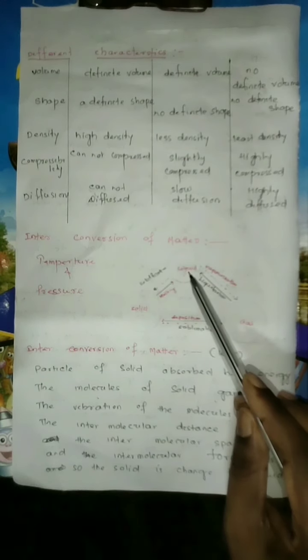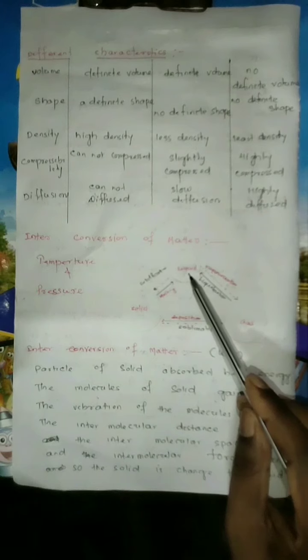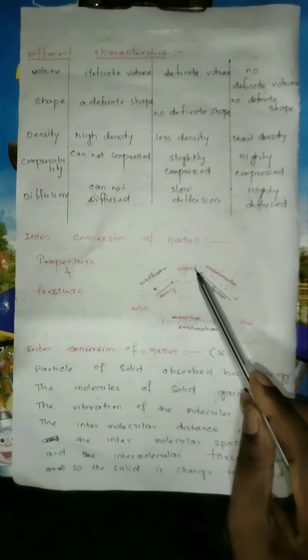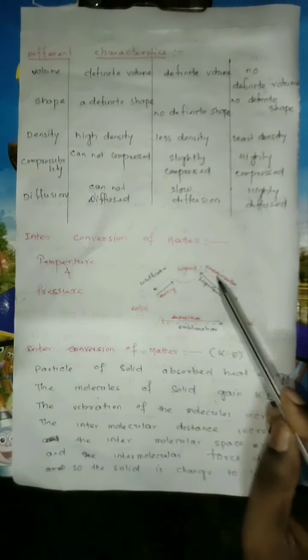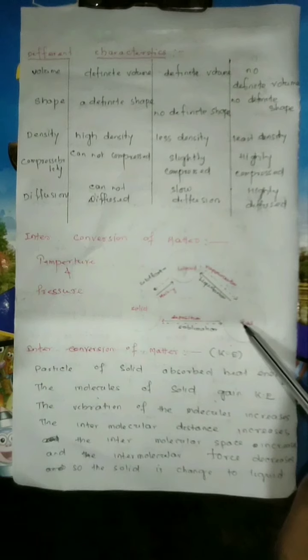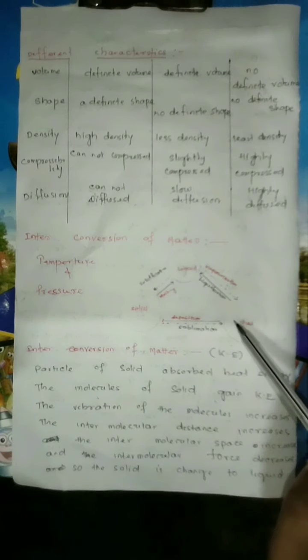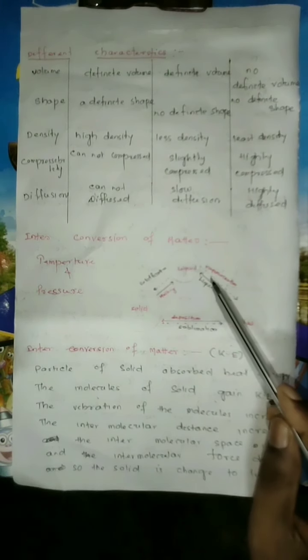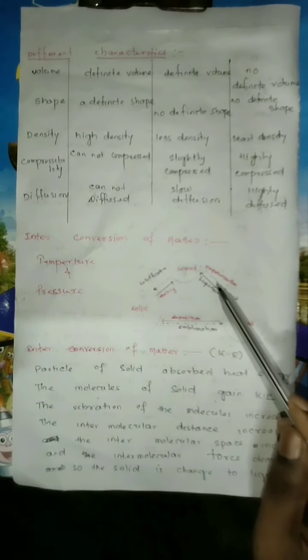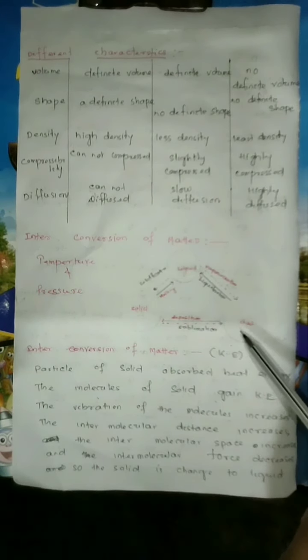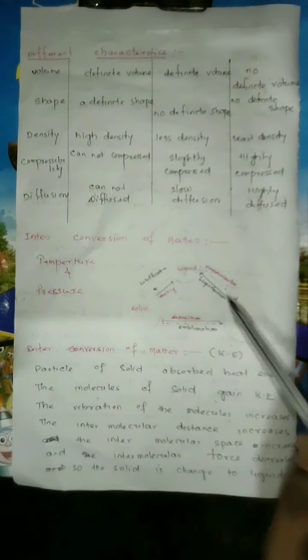In the same way, if you further increase the temperature, the intermolecular force of attraction decreases and the intermolecular space increases. So liquid changes to gas. That means the kinetic energy increases from liquid to gas. If you reverse it, the kinetic energy decreases and potential energy increases as the temperature decreases. So, reversely, gas is converted to liquid.